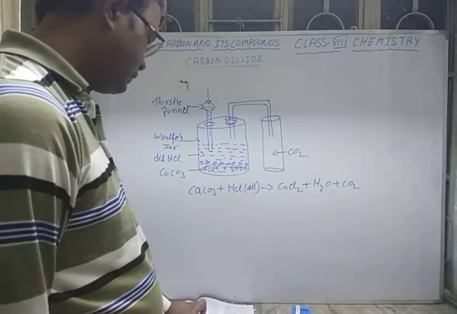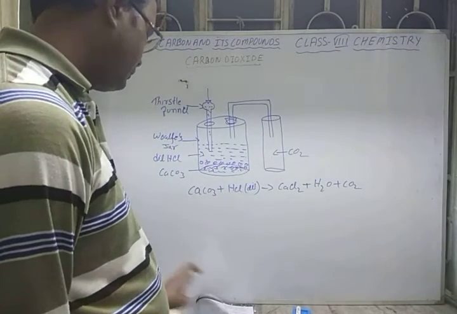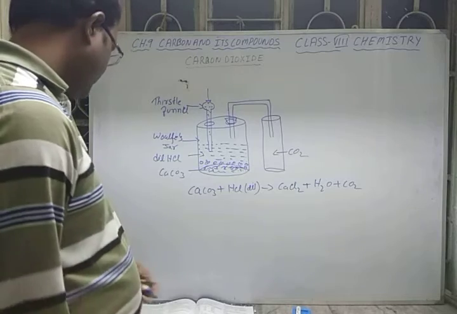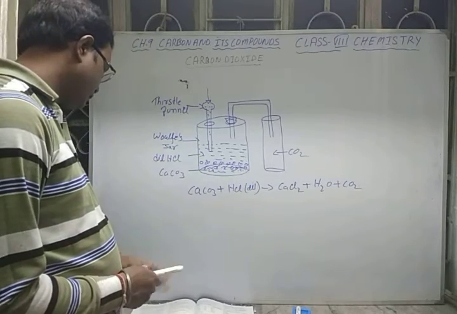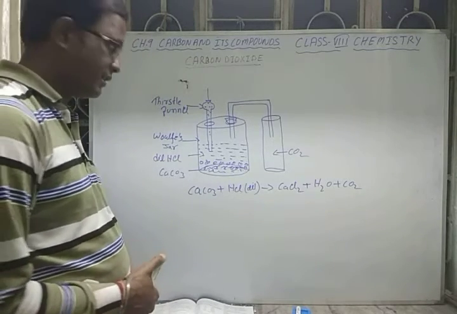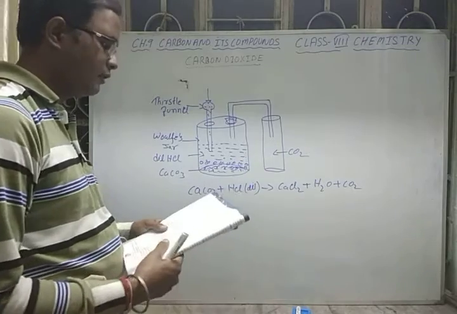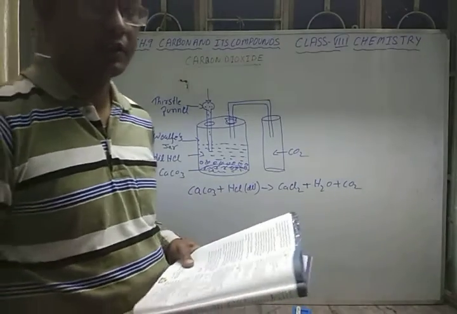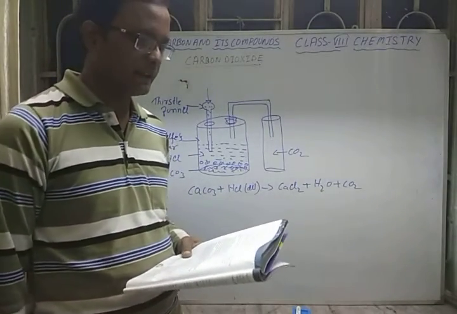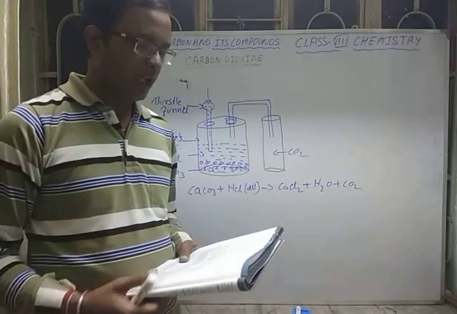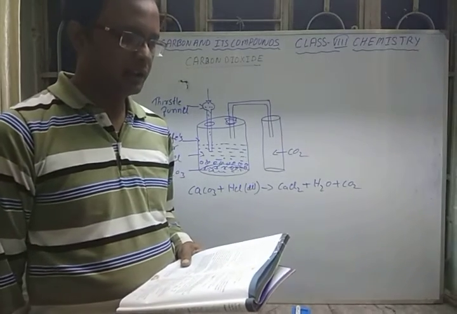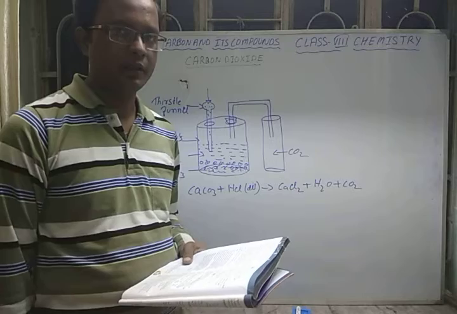So this gas is collected in the gas jar. You will get effervescence also. The liberation of gas in a reaction is called effervescence. Carbon dioxide is heavier than air, so it is collected by the upward displacement of air.